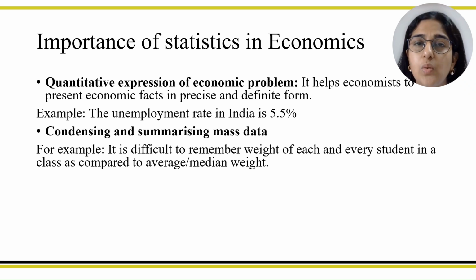Let's suppose we know the weight of each and every student of a class of 40 students, or we know the marks of 40 students in a class. Then it is easy to remember and compare the representative value, which can be the mean marks or the median marks, as compared to the marks of all the students in a class. What are mean marks? Mean marks is the average value, which is calculated by the sum total of observations divided by the total number of observations. So that average value, average marks or average weight, is easy to remember and compare as compared to all the data points.